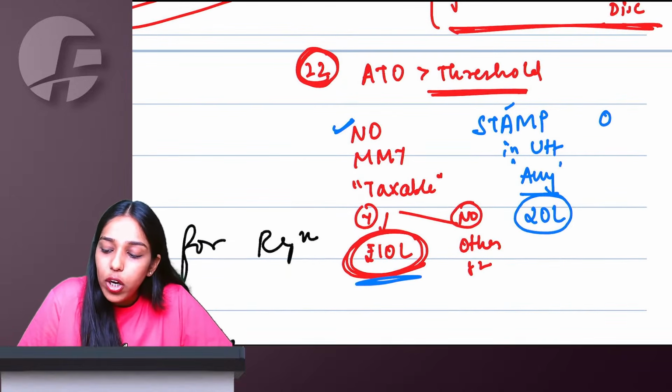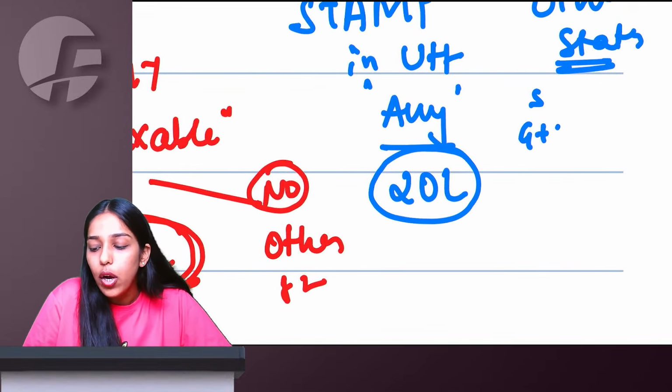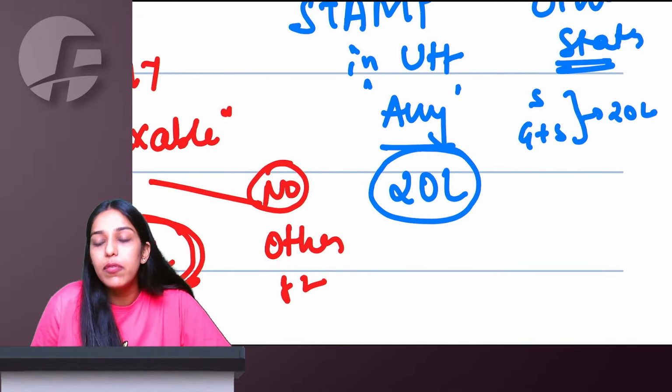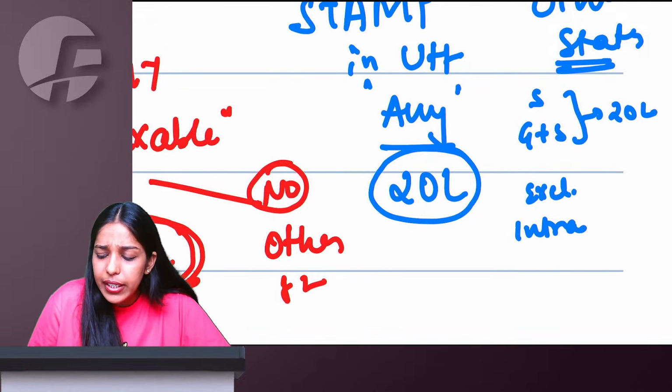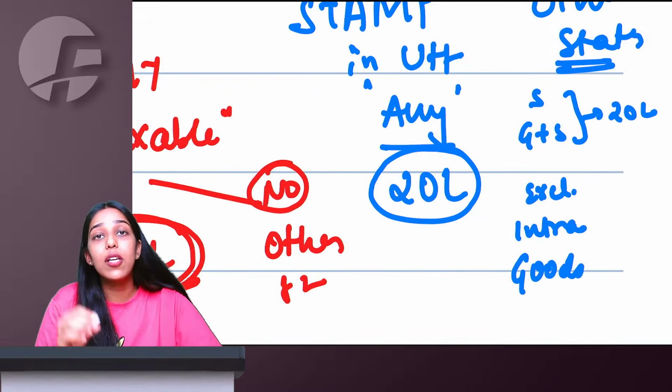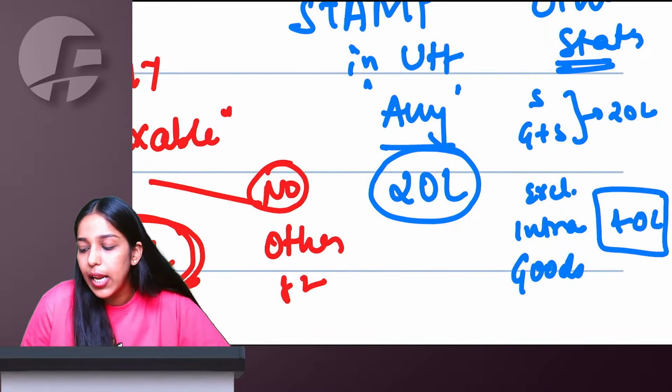Right, ma'am. And for other states, other than Nagaland, Manipur, Mizoram, Tripura and the states just mentioned, if I am dealing in services or goods plus services, my limit will be 20 lakh. If it is exclusive intrastate goods, then I will get 40 lakh benefit.